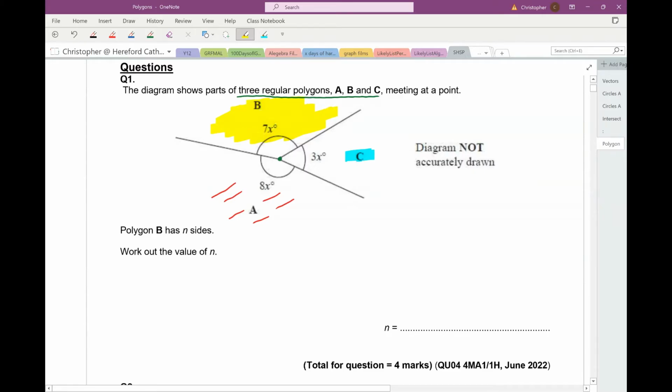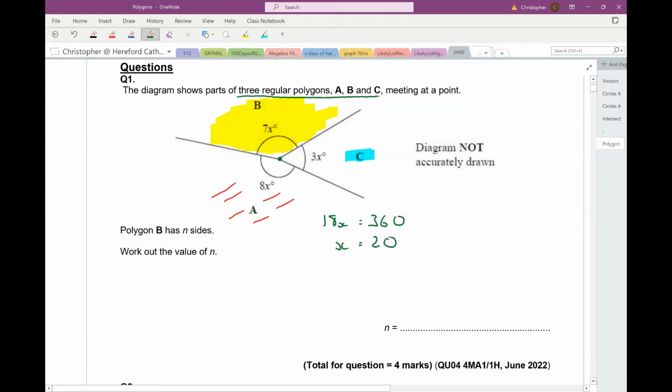Right, well, I wonder if I can work out the interior angle here of B. Work out that 7x. It'd be nice to be able to work out what x was. Now I see all of those, the whole angle altogether. Let me show you that. This whole angle from here all the way around to there is 360. And I also see that that's 18x. So I know that 18x is equal to 360. So if I divide both sides by 18, then I know that x is equal to 20.